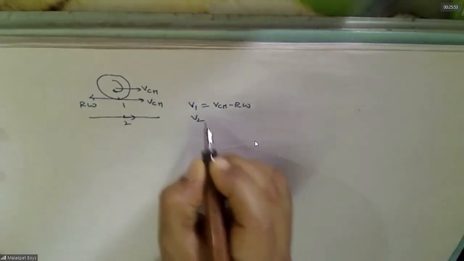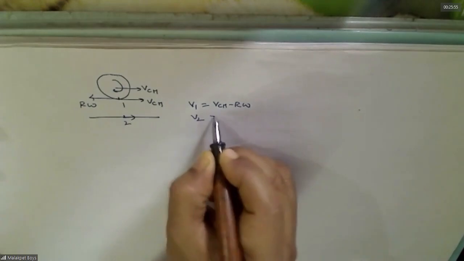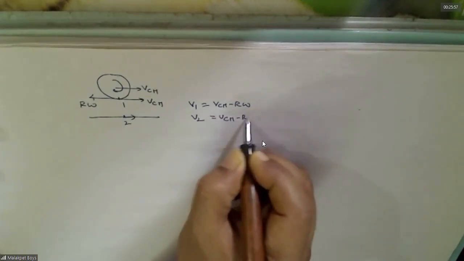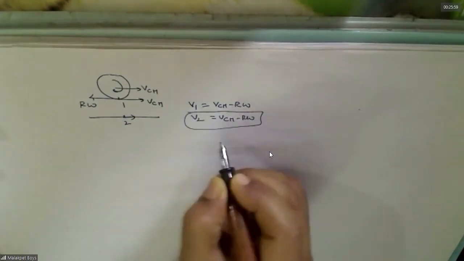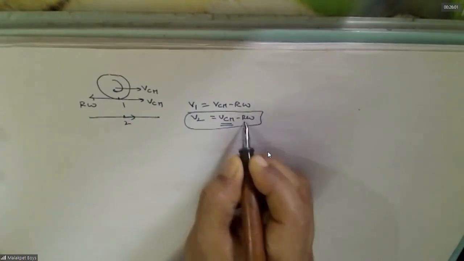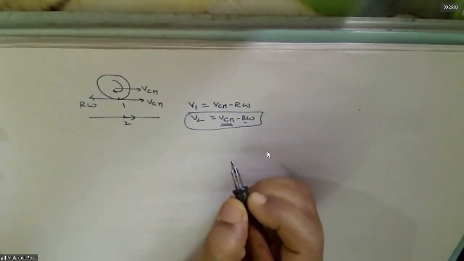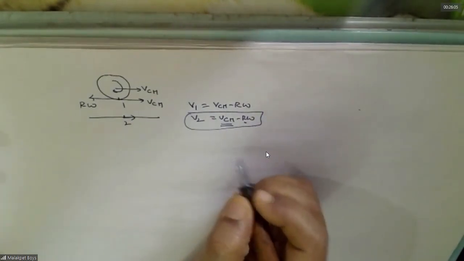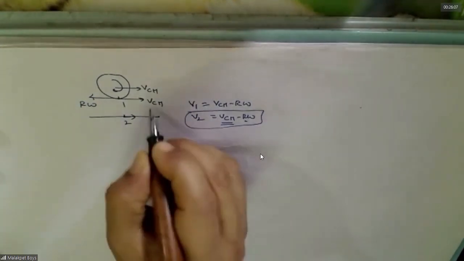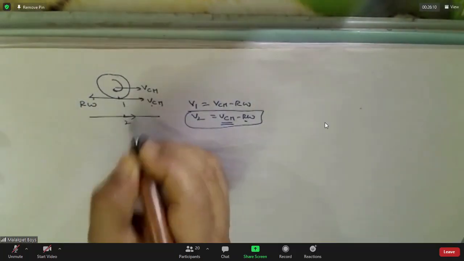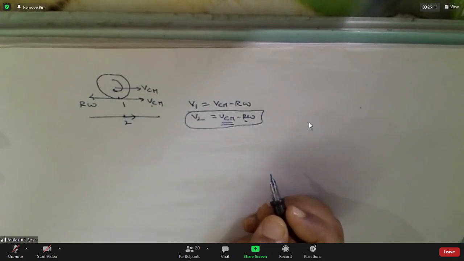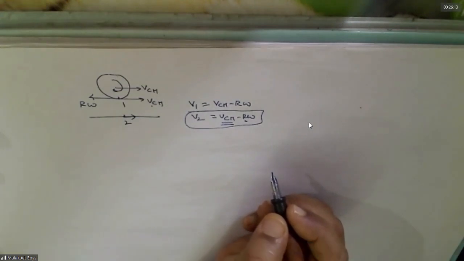Zero velocity there. This is the only condition, no? If this is not there, this cannot be counterbalanced. That cannot be zero, no? Understood, sir.